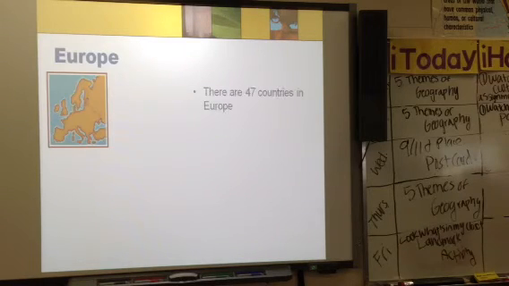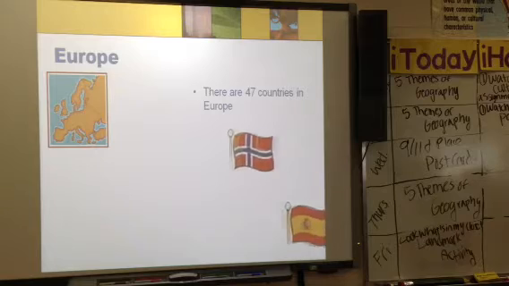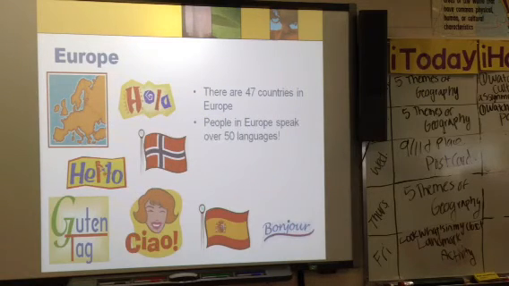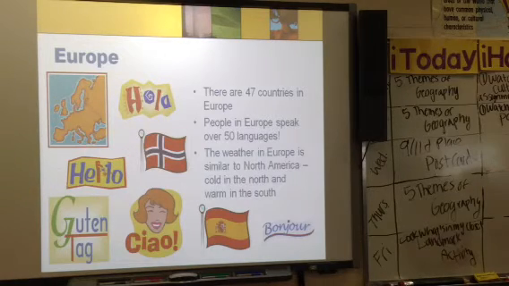Europe. There are 47 countries in Europe. People in Europe speak over 50 languages. The weather in Europe is similar to North America, cold in the north and warmer in the south.